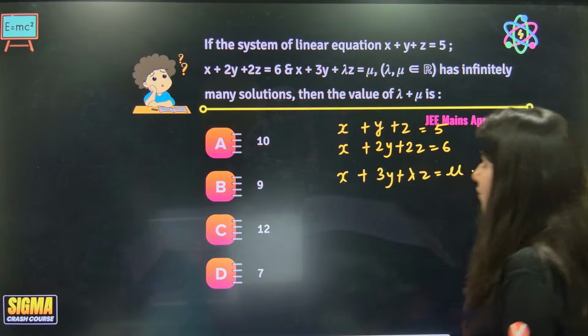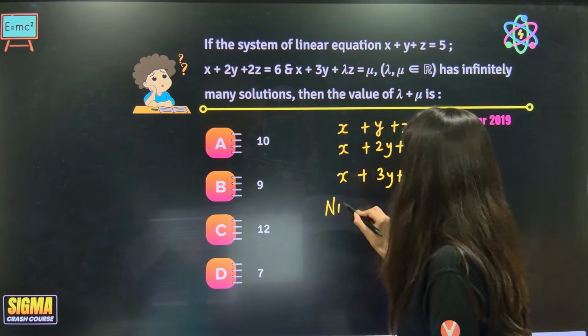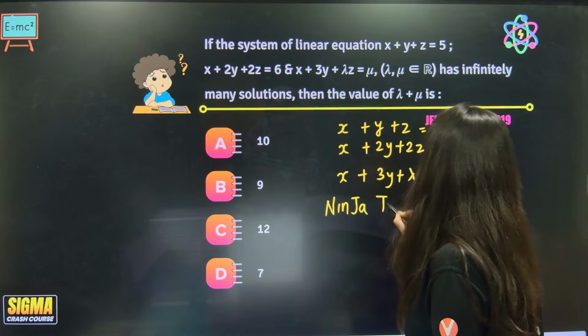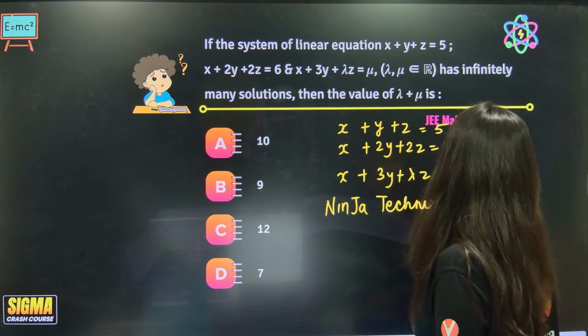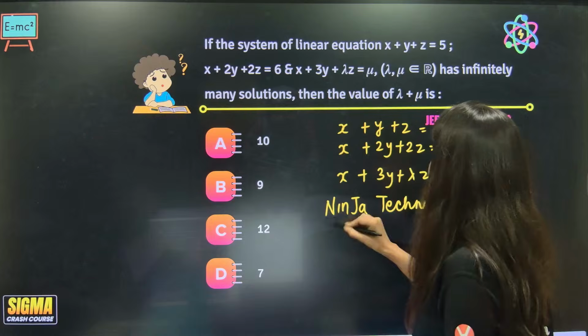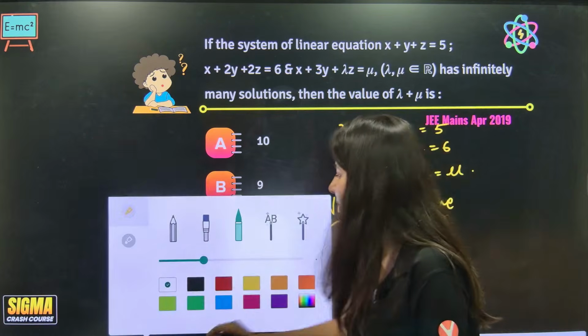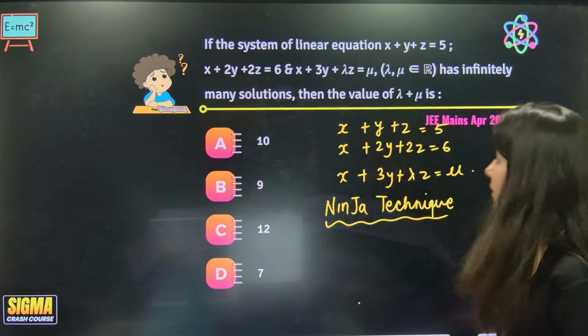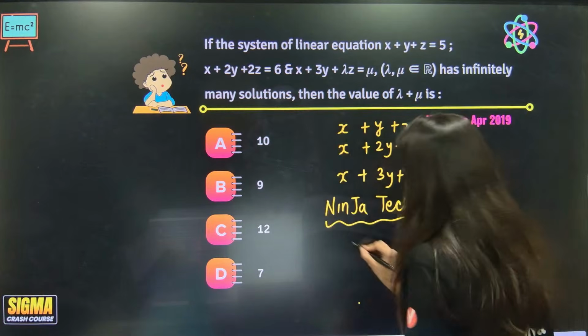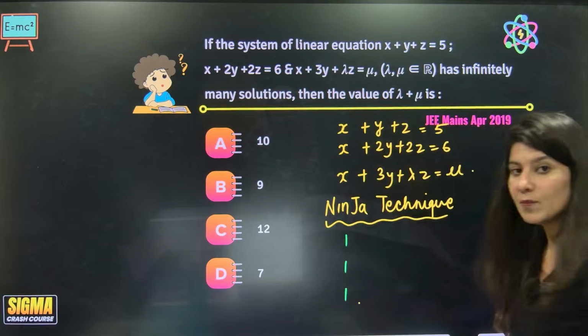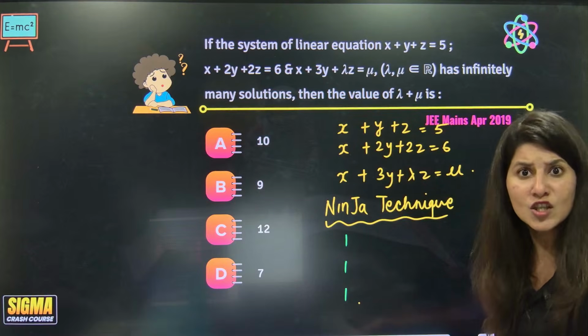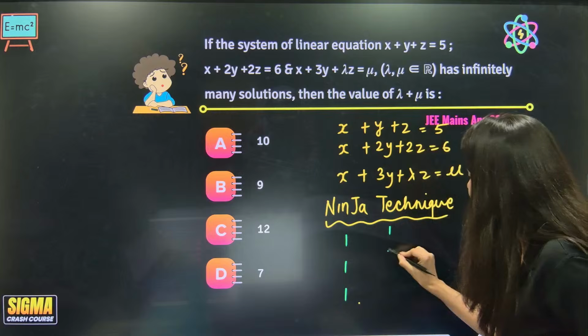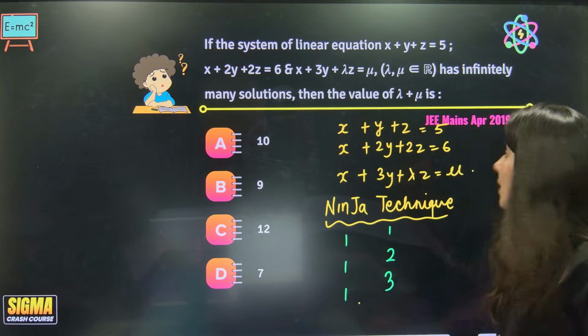Now there is one ninja technique also. Ninja technique says that whenever infinitely many solution is there, look for arithmetic progression pattern in the coefficients. Everyone who is watching over here, can you see 1 1 1? Is it forming an AP? Yes, ma'am. 1 1 1 is an AP with 0 common difference. Now tell me, 1 2 3, is it an AP? Yes, ma'am. Arithmetic progression.